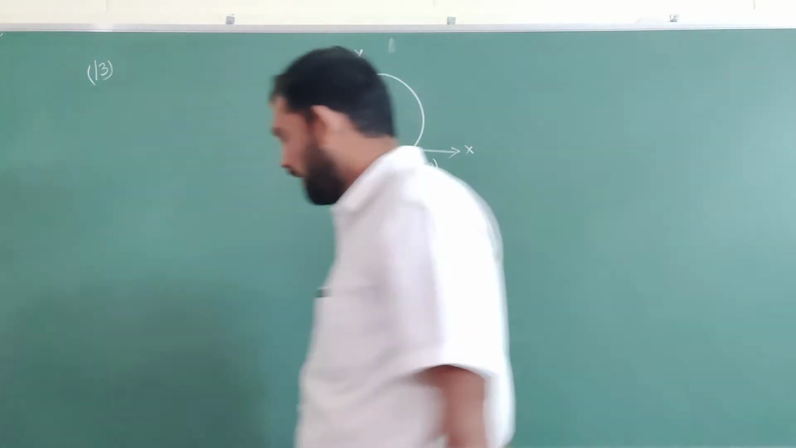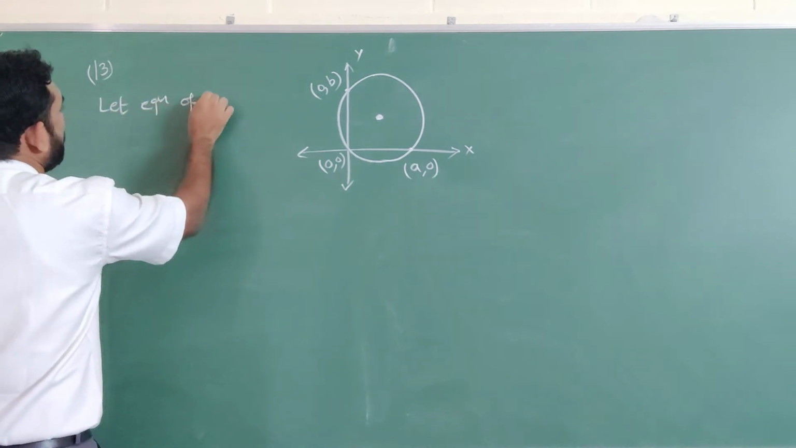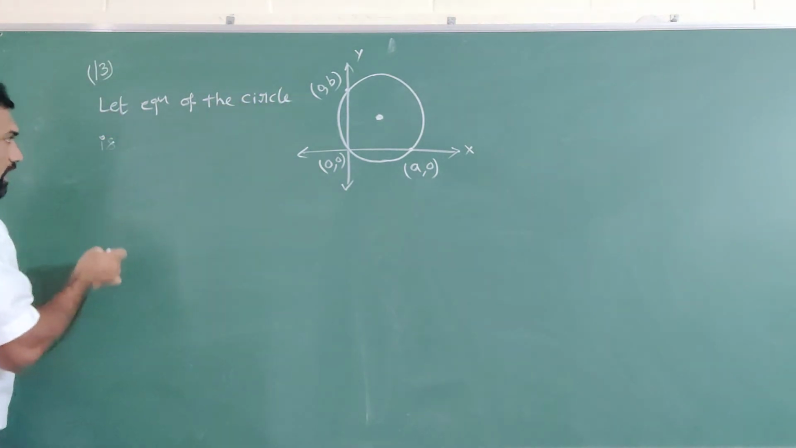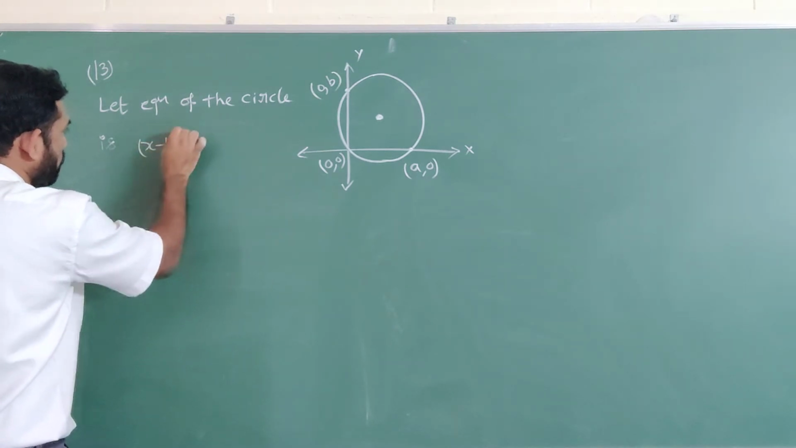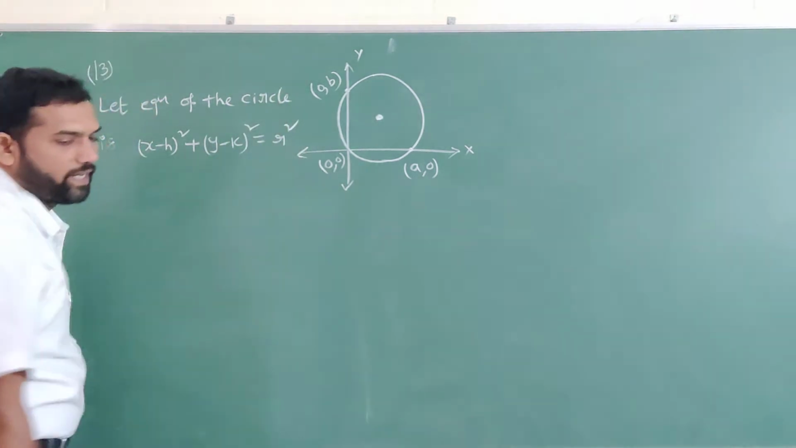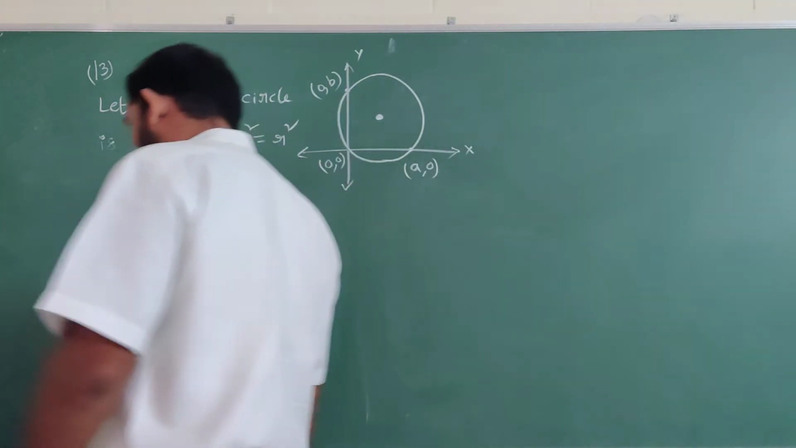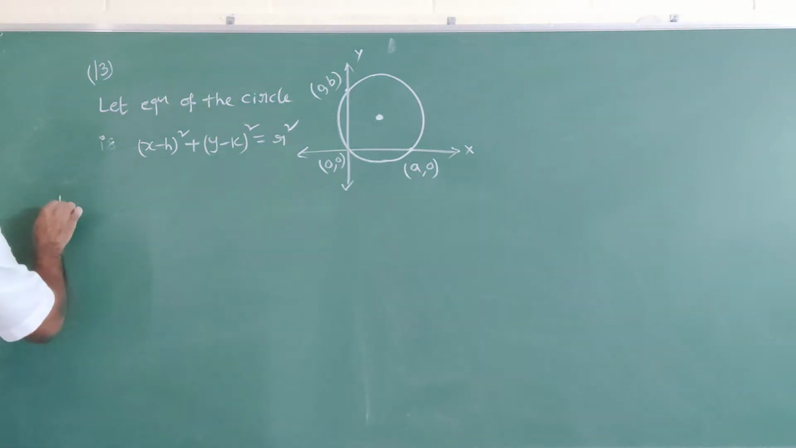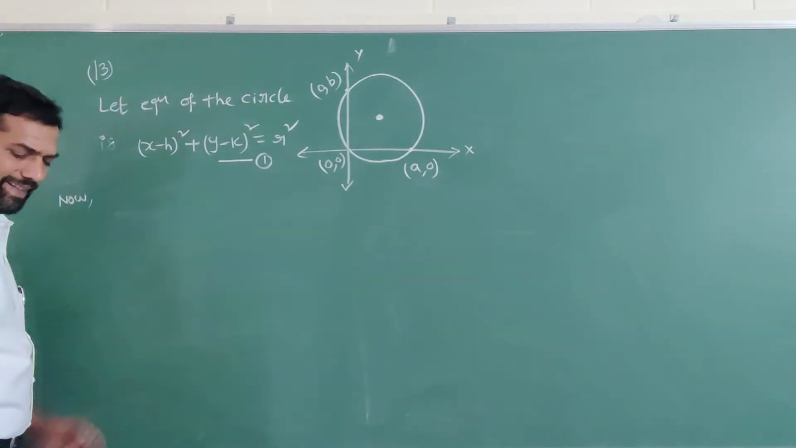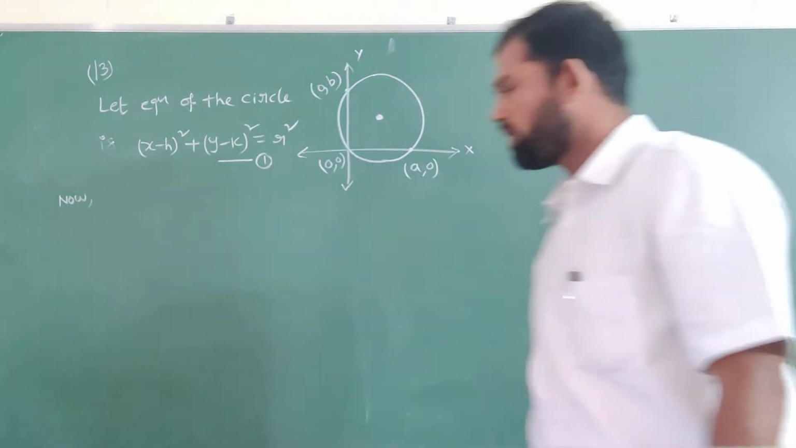Now the general procedure. Let the equation of the circle be x minus h whole square plus y minus k whole square equal to r square. Consider this equation number 1. In equation number 1 you have to find the h, k and r values. So equation 1 means the circle equation.